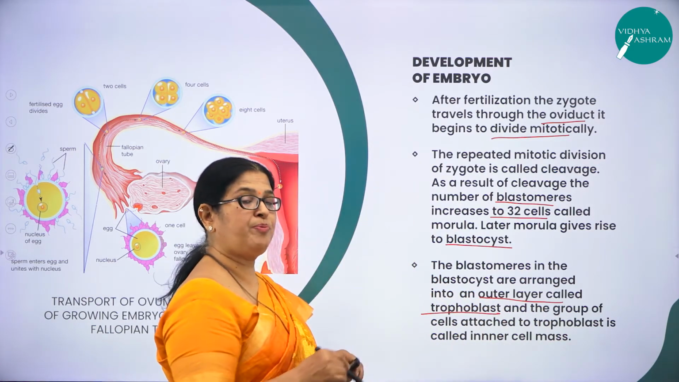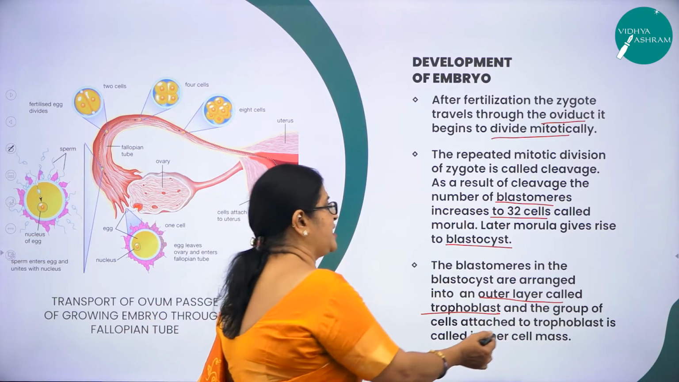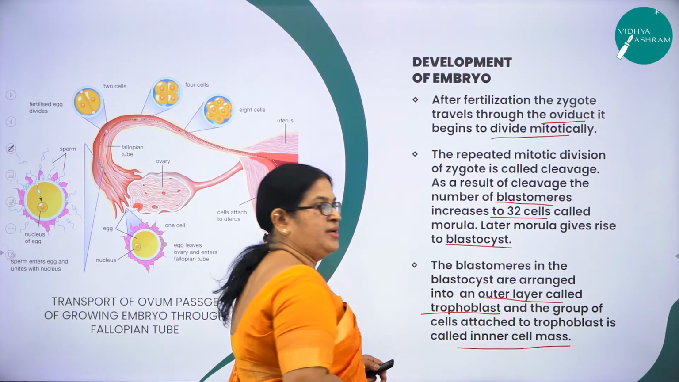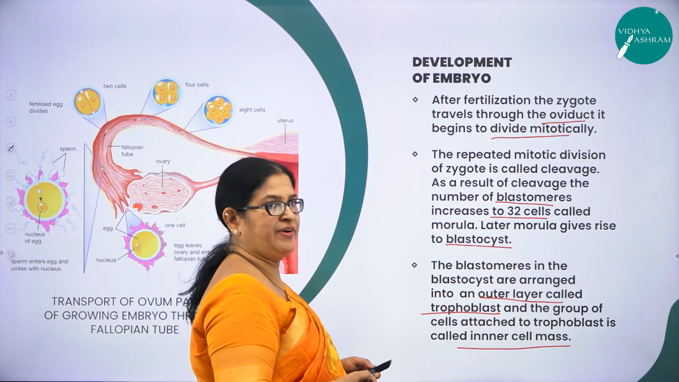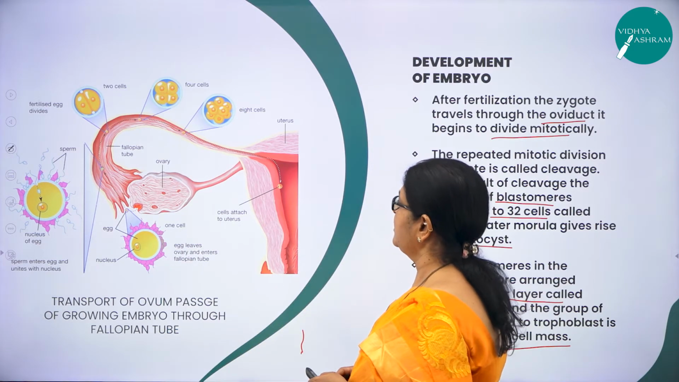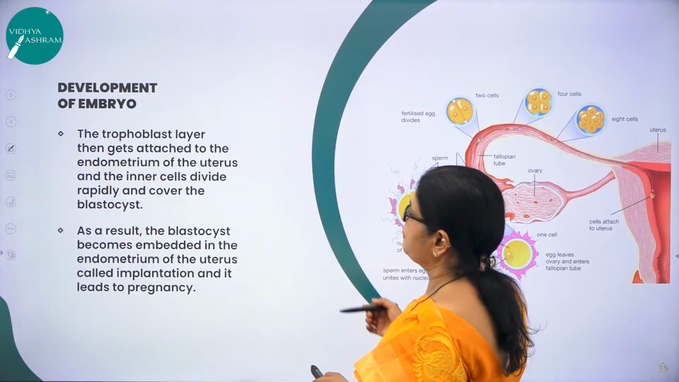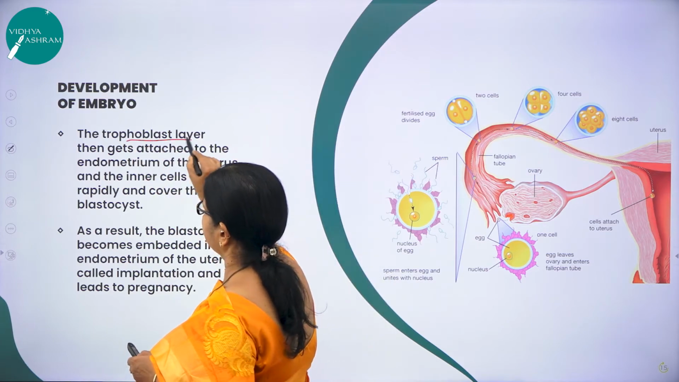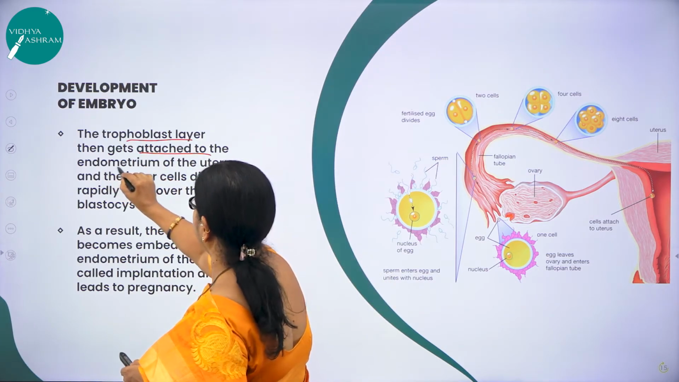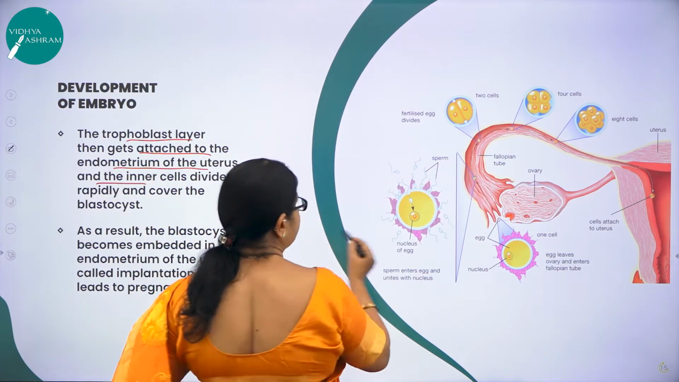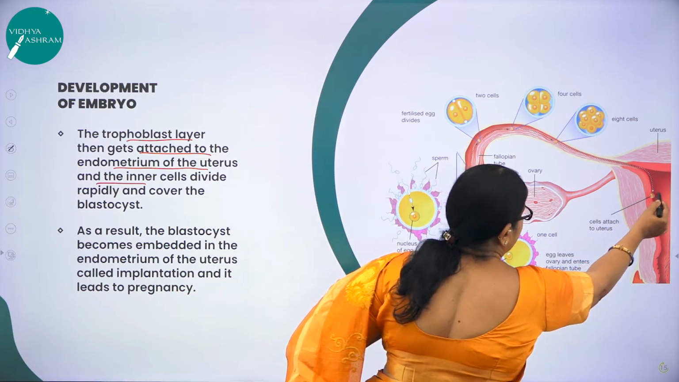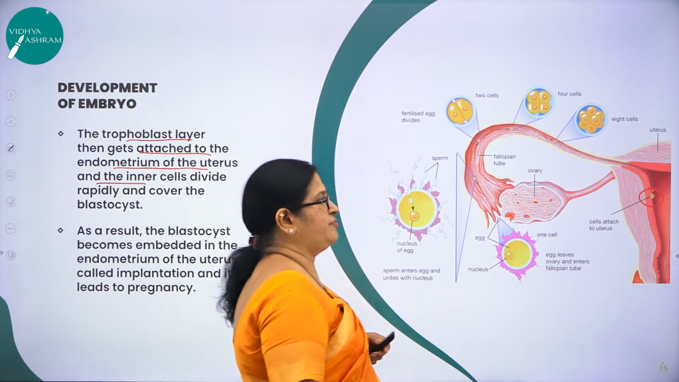The blastomeres in the blastocyst are arranged into an outer layer called what? Trophoblast. And the group of cells that the trophoblast surrounds is called the inner cell mass, which is a very important event of fertilization, right? Now what happens next? The trophoblast layer gets attached to the endometrium of the uterus. Here you can see in the diagram.